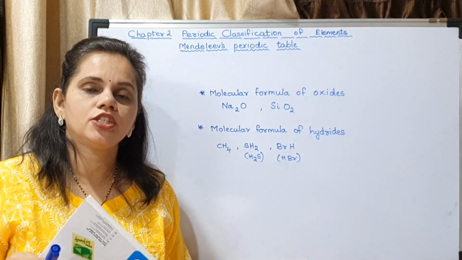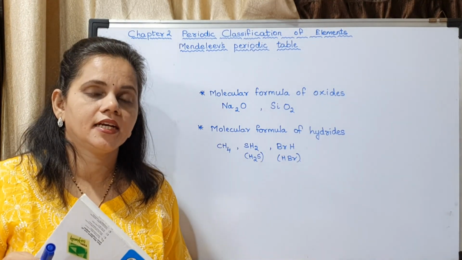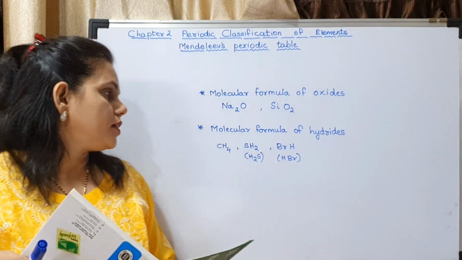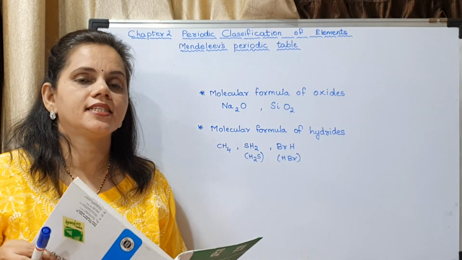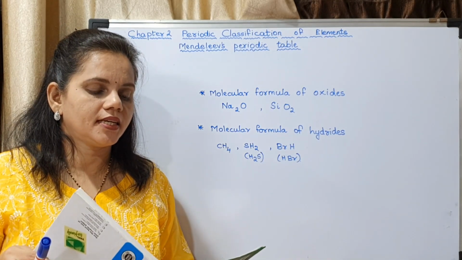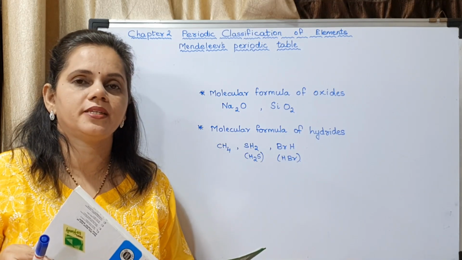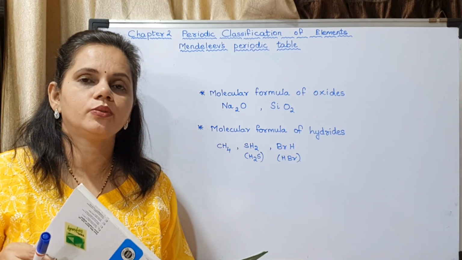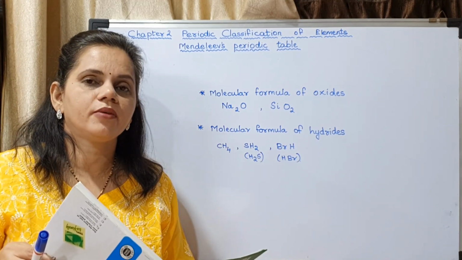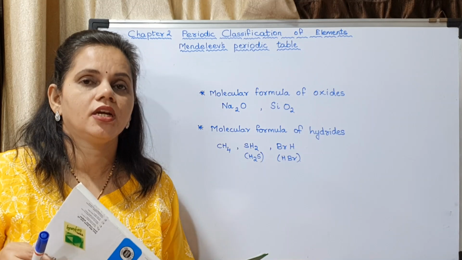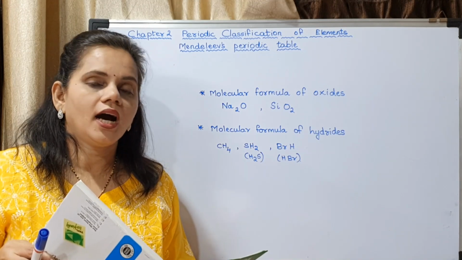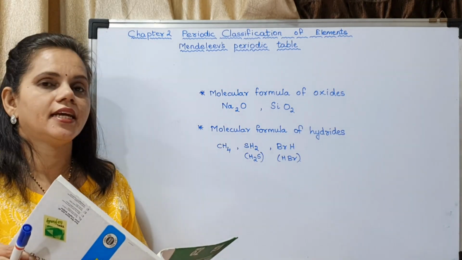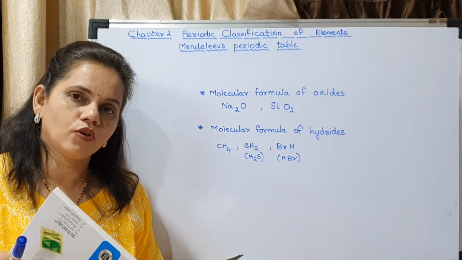Now the next question is to find out the hydrides. They have given the general formula of hydrides also there. You may see for C, that is carbon. Carbon is in group 4. The first element you may see C is equal to 12. So what is the general formula for hydride? Hydride is H, oxide is O. So RH4. It is written as CH4.